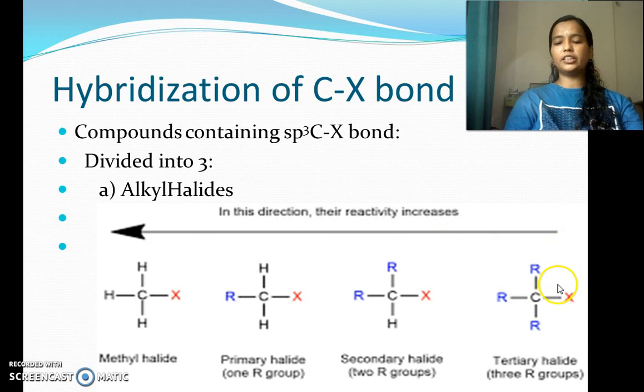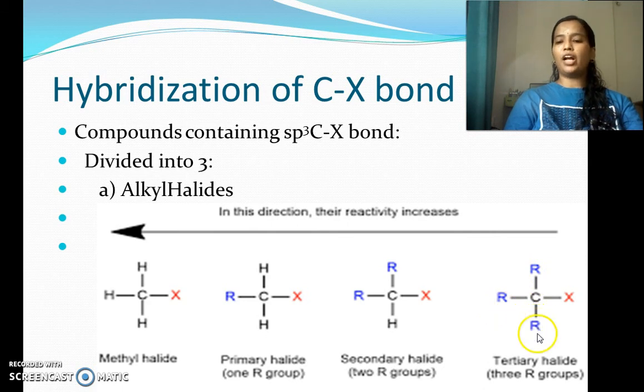Now here in this example, the halogen atom is bonded to a carbon atom which is sp3 hybridized, and it is again bonded to three other alkyl groups. Then it is known as, R, it is not bonded to any hydrogen atom. This carbon is bonded to three alkyl groups.